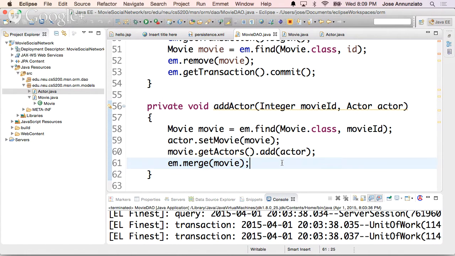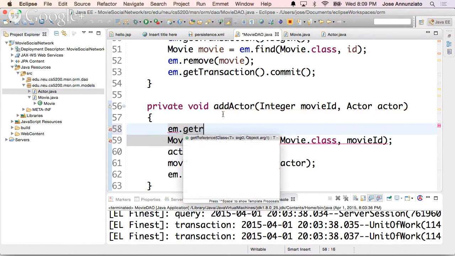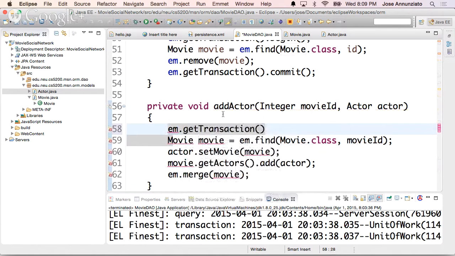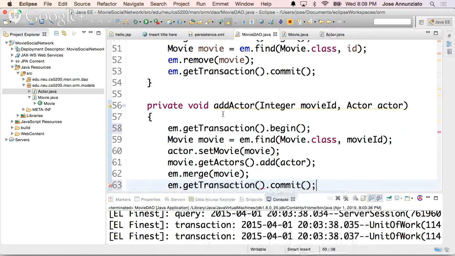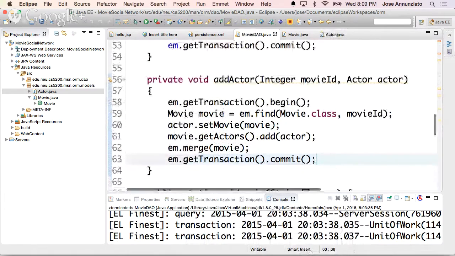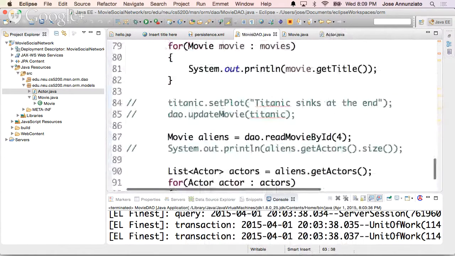All right, remember that here we're modifying the database, so we have to wrap this mechanism around a transaction. So I'm going to start a transaction, em.getTransaction().begin(), and em.getTransaction().commit(). Okay, all right. Let's see if this works. Let's see if this blows up on me.